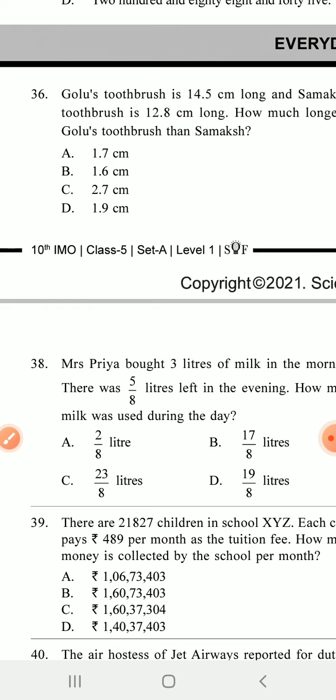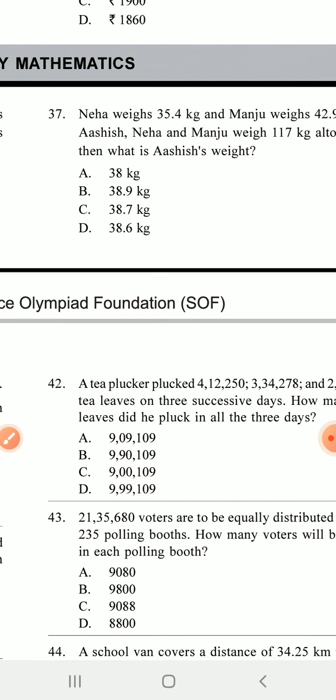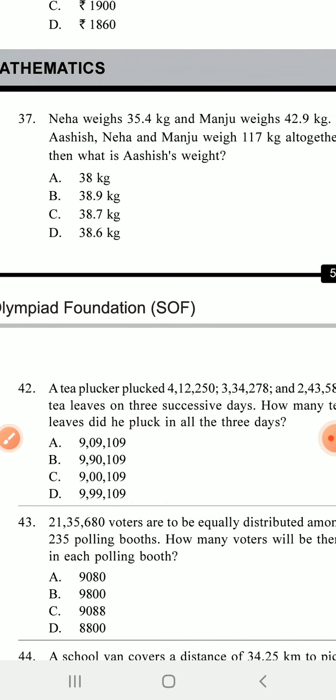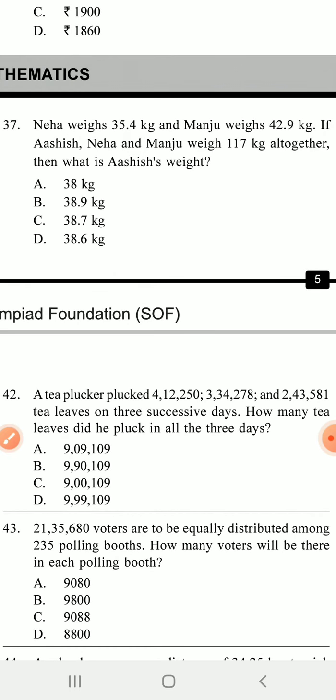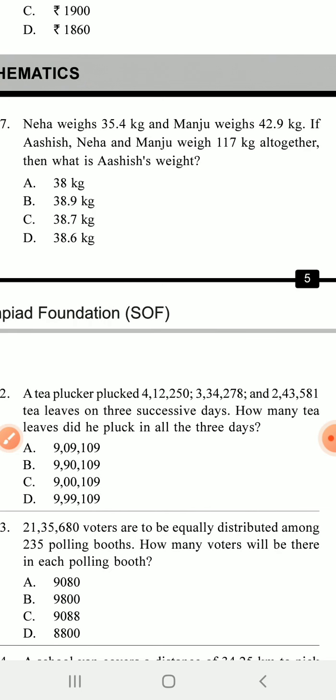36 is already done. Now 37, there is a math problem here. Neha weighs 35.4 kg and Manju weighs 42.9 kg. If Ashish, Neha and Manju weigh 117 kg together, then what is Ashish's weight? That means first you add 35.4 and 42.9, and then subtract this sum from 117. Then you easily find Ashish's weight.